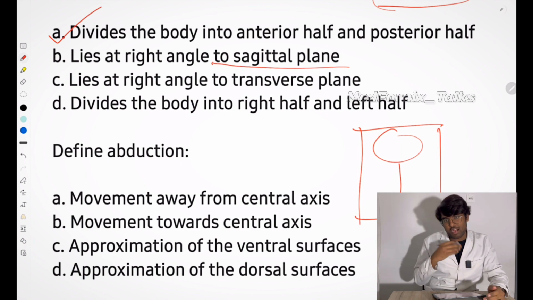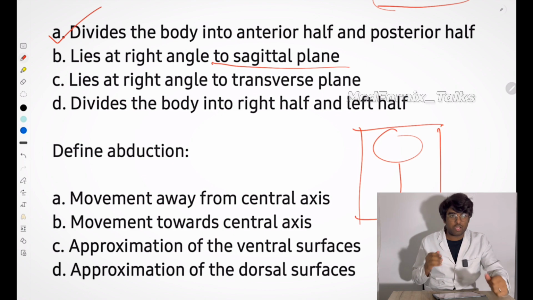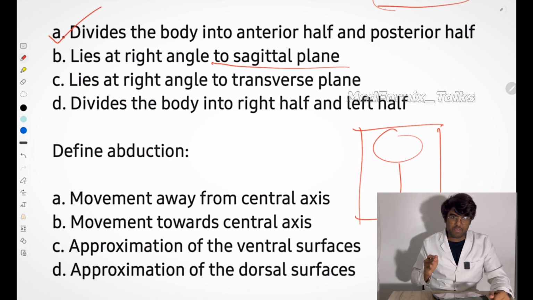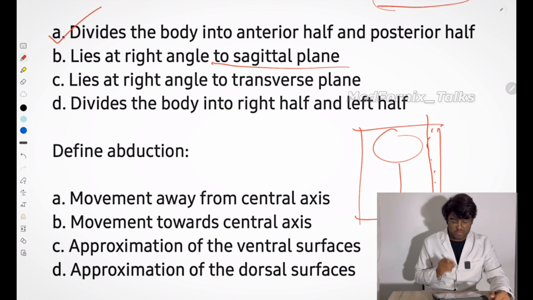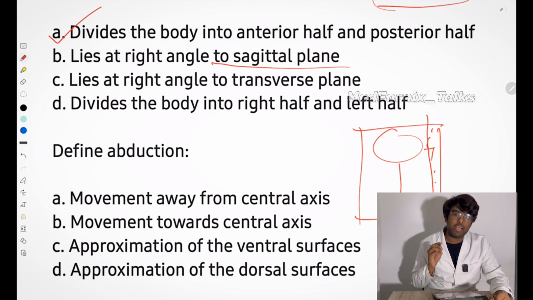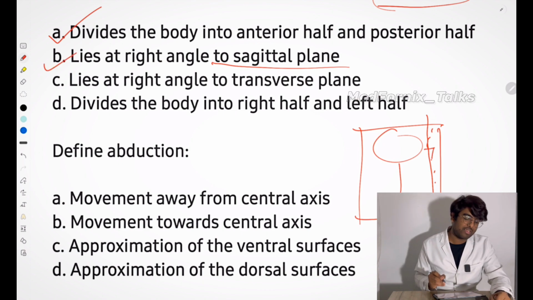So the sagittal plane is the other plane, just to the side, away from the median plane or the mid portion of the body. So I'm going to cut like this. If I am going to cut in a coronal portion, you can see here a right angle. This is also right answer.